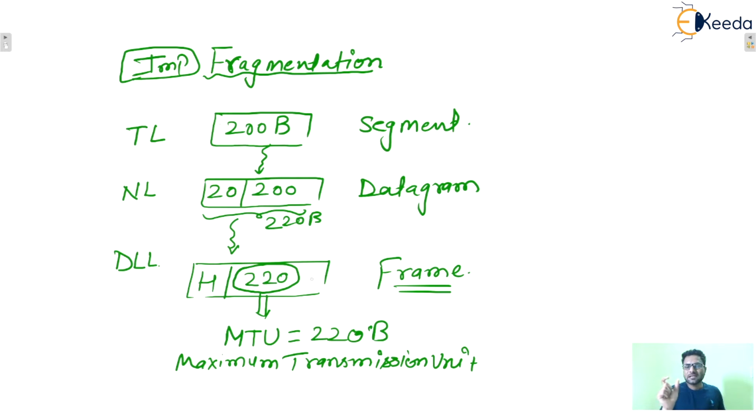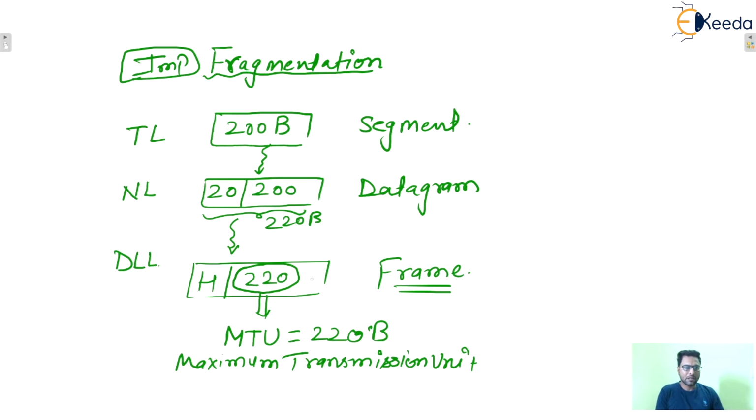If the MTU is 300 bytes, then the data inside that frame cannot exceed 300 bytes, and so on. So MTU means the maximum data size allowed inside the frame. For every network there will be an MTU. I hope this one is clear to everyone.